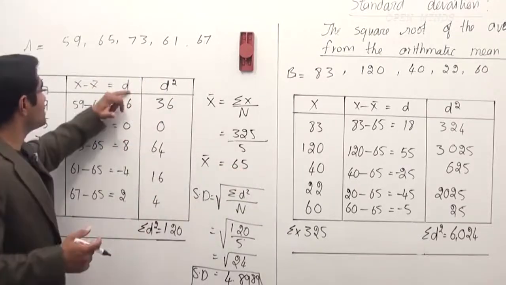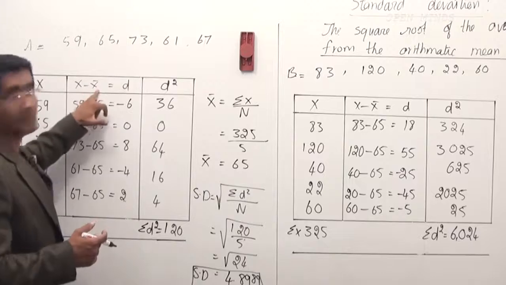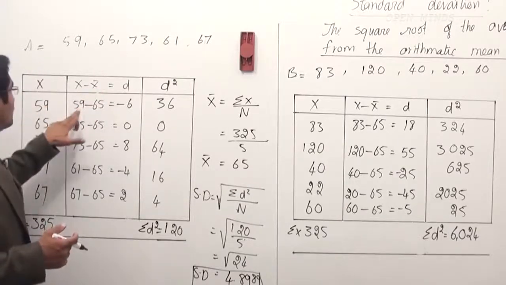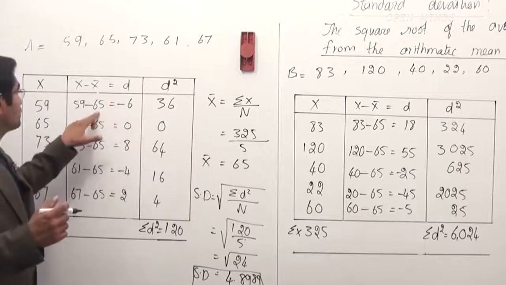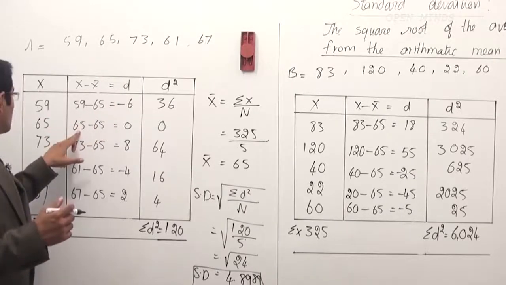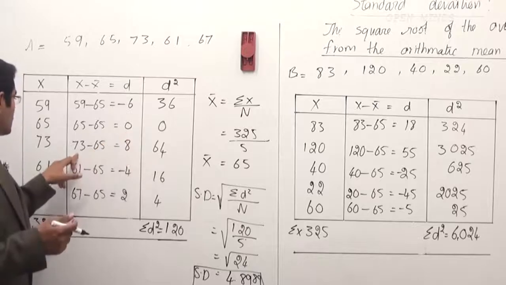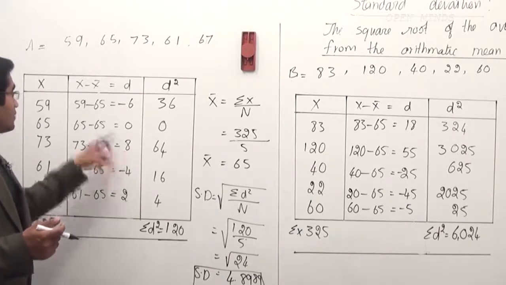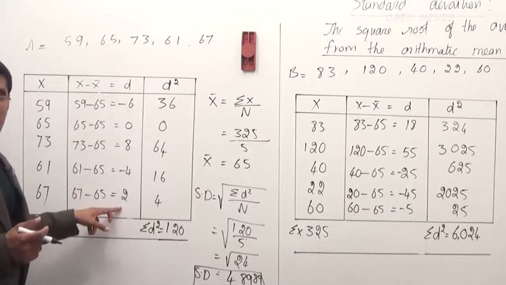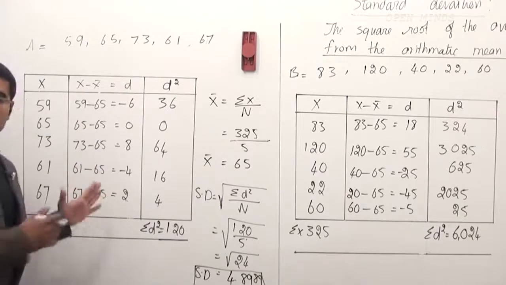We'll take the deviation of the score from the mean. Let's say that is 59. I write 59 minus 65 is minus 6. So that's how the first score is deviating from the mean, right? The second score is 65 minus 65, that is 0. So there's 0 deviation. The third score deviates from the mean by 73 minus 65, which is 8. So that's how we calculate the deviation basically. It means the score minus the mean. What you get is this. Very simple. We understand this.